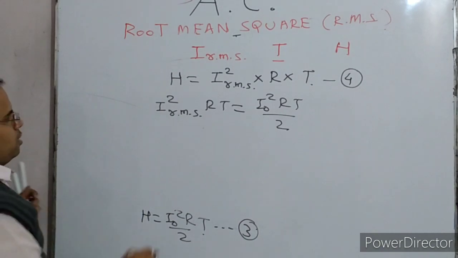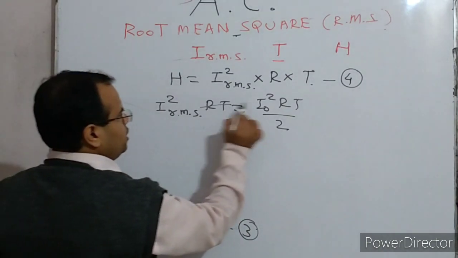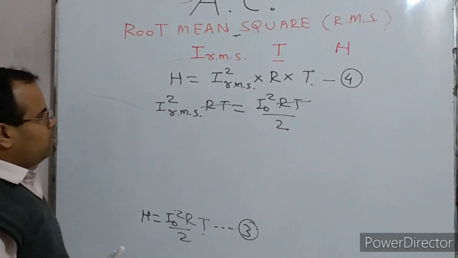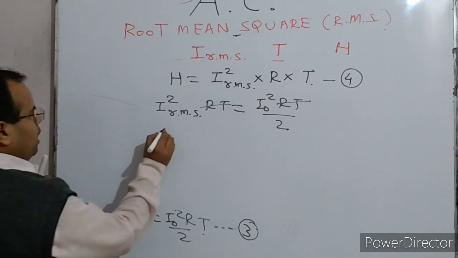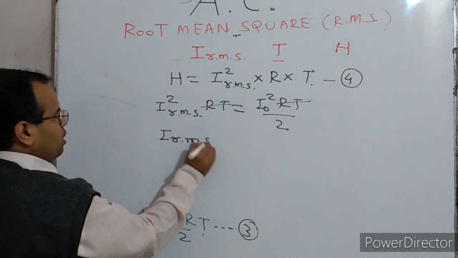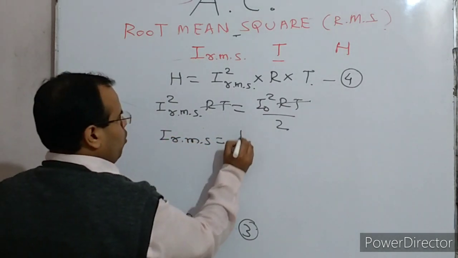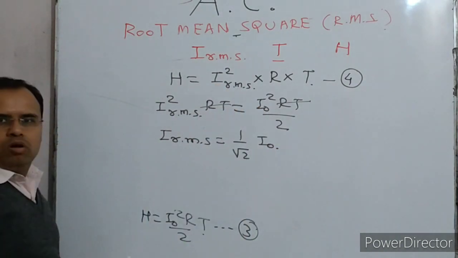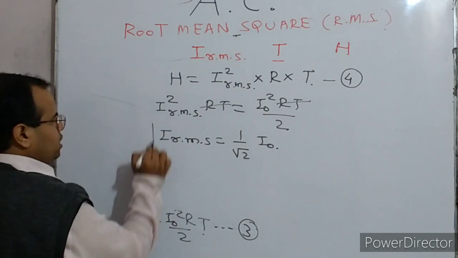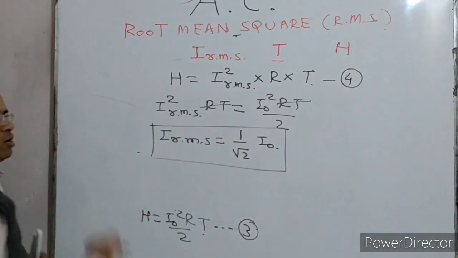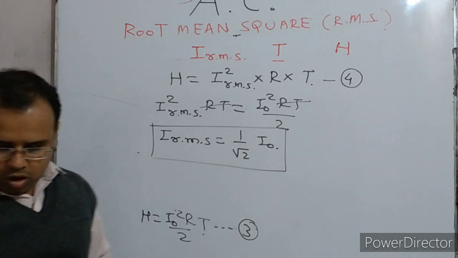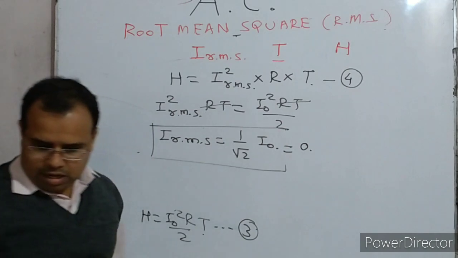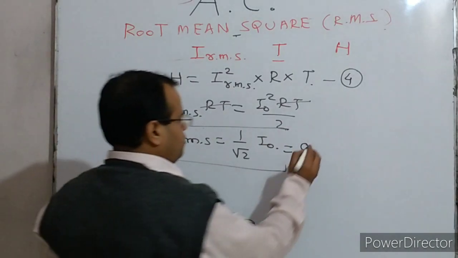Because these heats are equal, you can cancel common terms, and taking square root on both sides, I RMS, the root mean square value, is equal to 1 upon root 2 times I naught, or 0.707 times I naught.